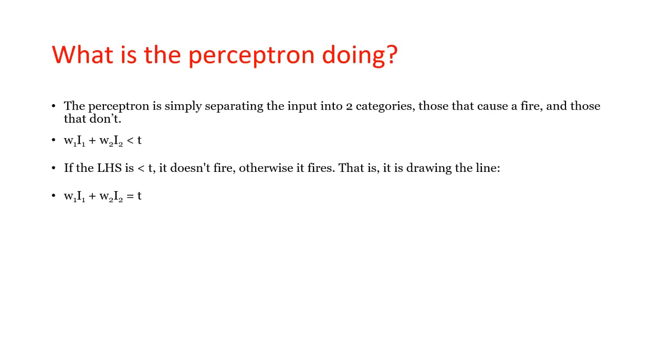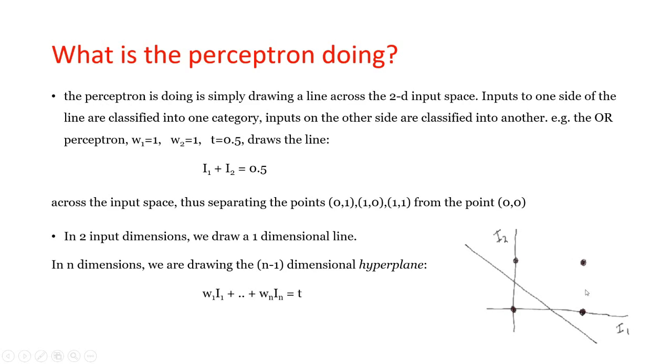So looking at where the input point lies, points on one side of the line fall into one category, and points on the other side fall into the other category.